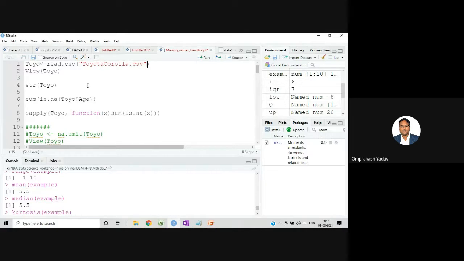So all those steps are remaining. You can go ahead with the different files and see what the different parameters are in this read.csv function. So you can read more about the read.csv function. You can go ahead with the other parameters also.